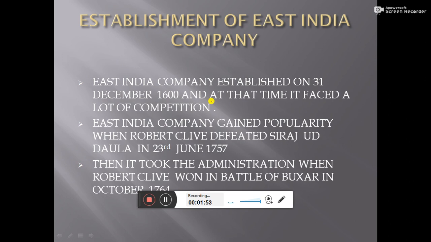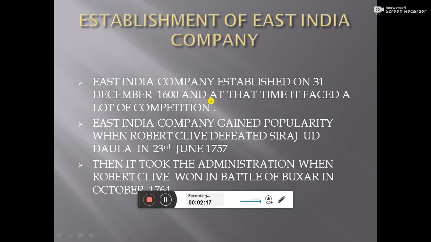As you all know, Dutch, Danes and French people also came here for doing trade. Then when Robert Clive defeated Siraj-ud-Dowla in the Battle of Plassey on 23rd June 1757, East India Company gradually gained its popularity.